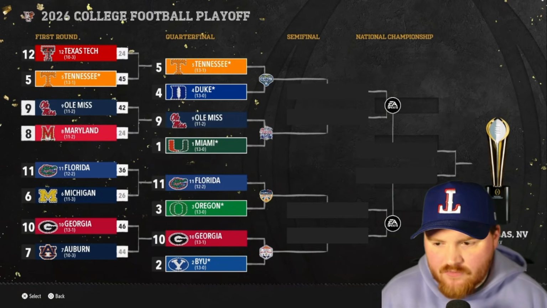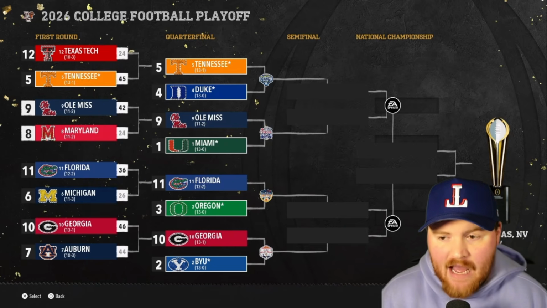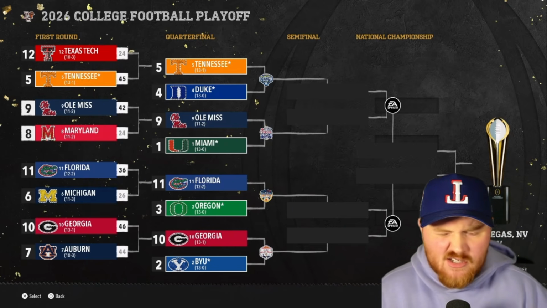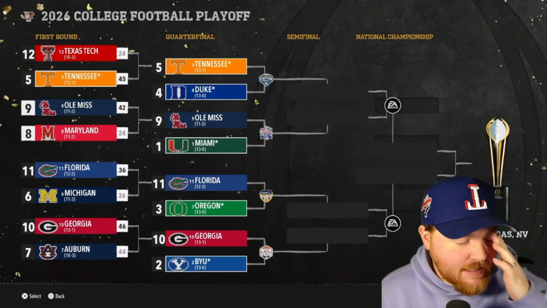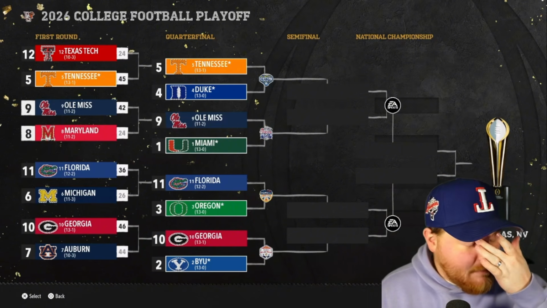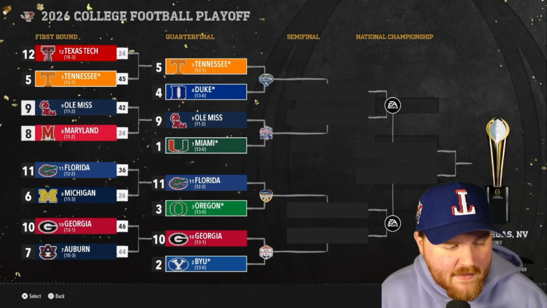Tennessee gets the win. A bunch of blowouts in the first round. Well, blowouts in the top. Tennessee gets the win by 3 touchdowns over Texas Tech. They'll take on Duke in the second round. They get a win after losing in the first round last year. Maryland cannot make it through, even though they got the home game. They lose by 18 to Ole Miss, so it's Miami and Ole Miss in the Peach Bowl.